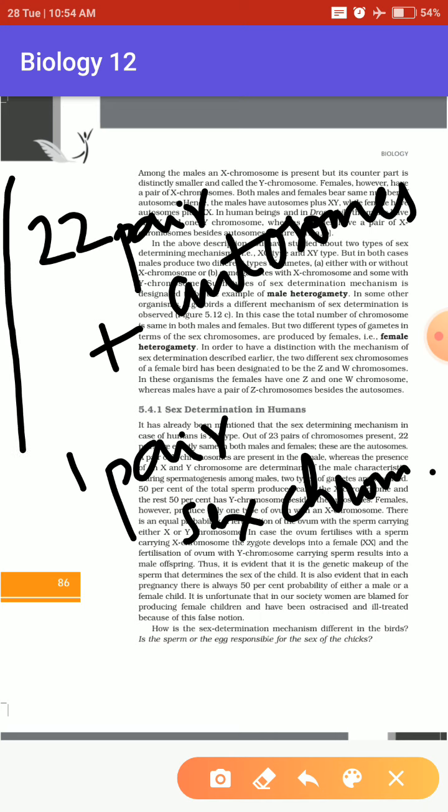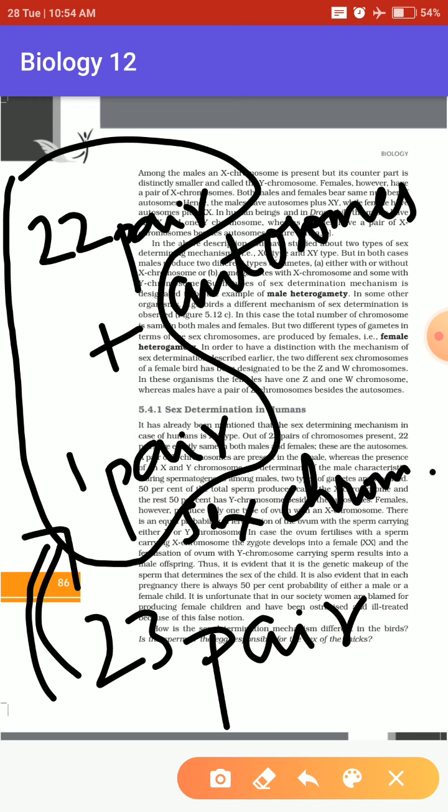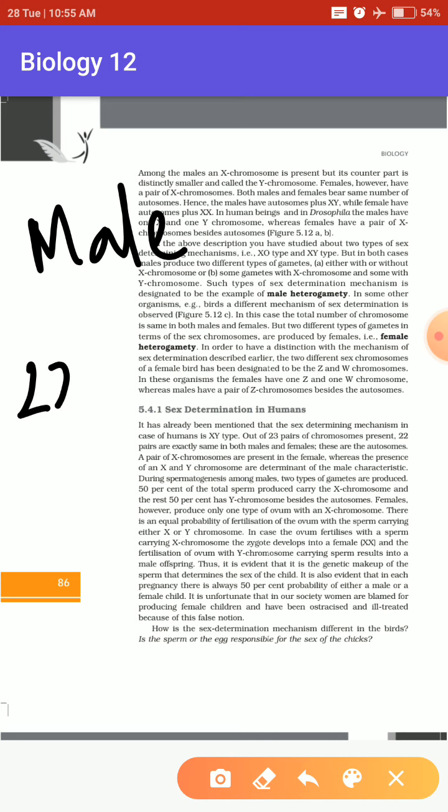In total we need 23 pairs, and in the 23 pairs one pair is the sex chromosome and the remaining are autosomes. On the basis of this one pair we determine which one is male and which is female. In case of male, the chromosome arrangement is 22 pairs of autosomes plus one pair of sex chromosomes.